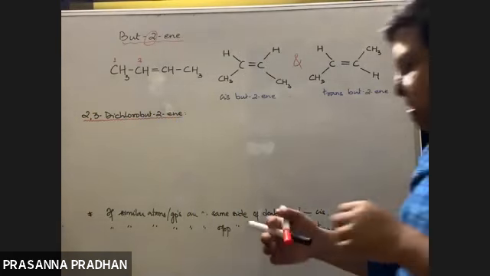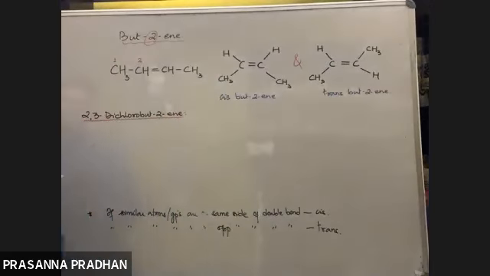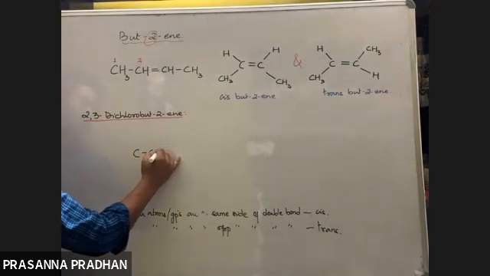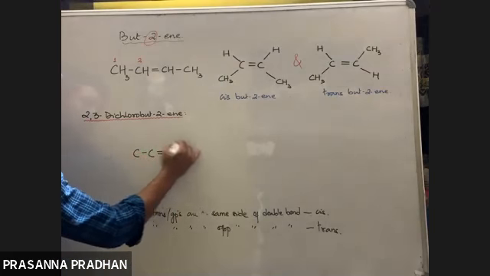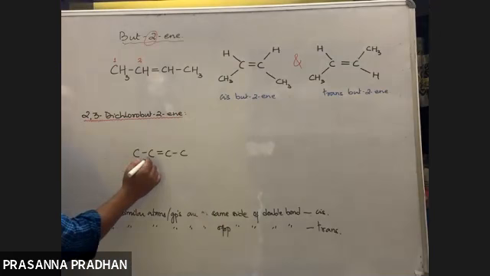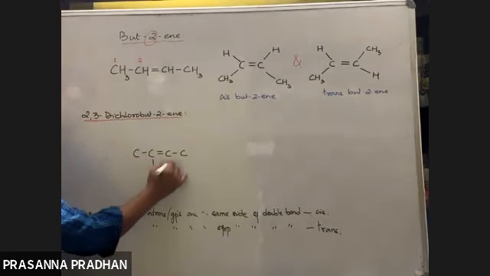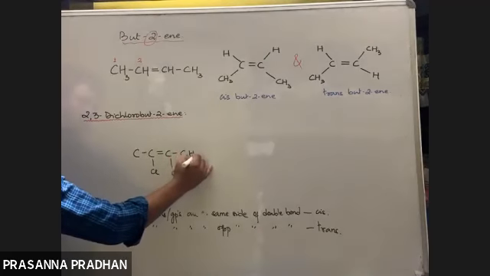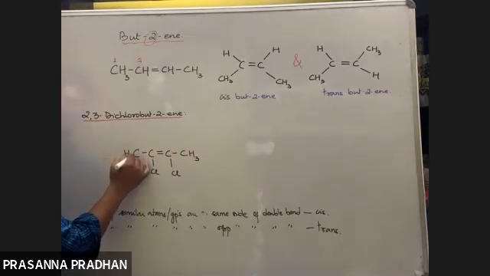Okay, so let us draw the structure again. What is but? 2-ene means double bond starts at number 2 carbon. 2,3 dichloro means there are two chlorine atoms out here. Okay, now for the rest we put a hydrogen atom to satisfy the valence.